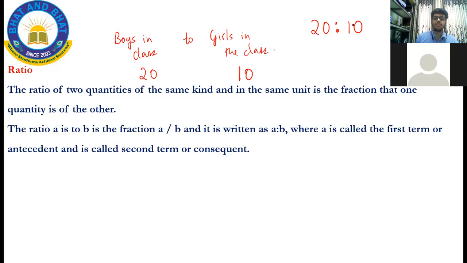20 is to 10 is the ratio, or if I simplify this, I can also write this as 20 divided by 10, and when I simplify this, the ratio becomes 2 is to 1. Which means that for every one girl in the class, there are two boys in the class. Or reverse: if there are 20 girls and 10 boys, for every two girls, there is one boy. That is the meaning of a ratio. Whenever you're comparing two quantities, you're going to use it. So it's just the comparison of any two quantities.